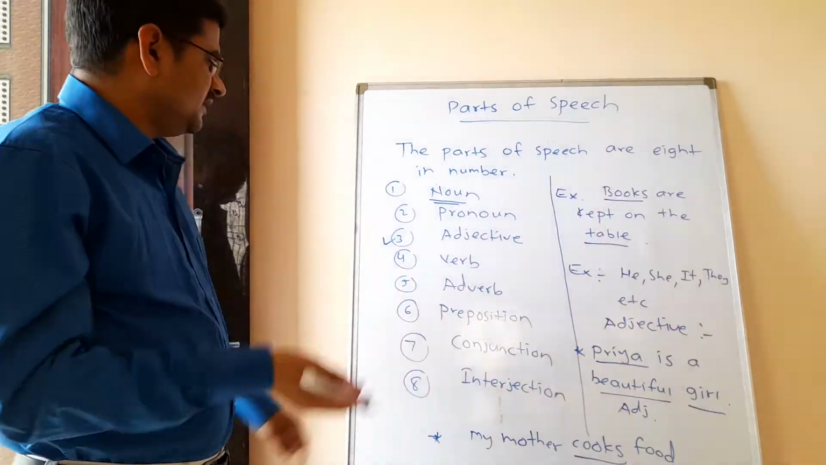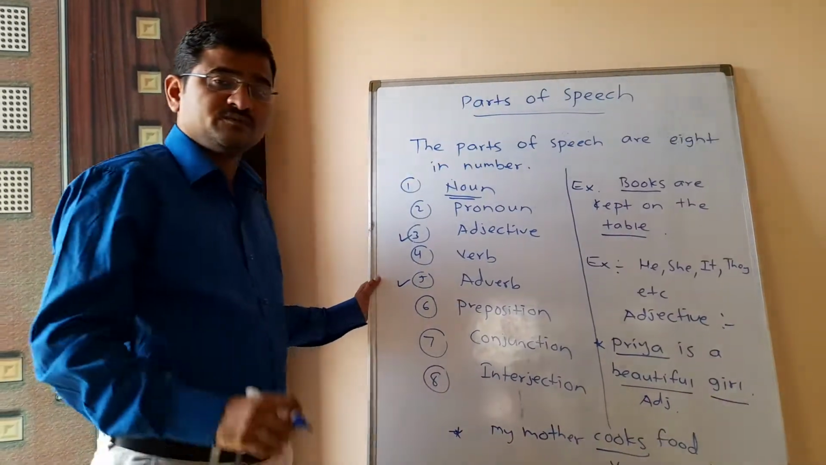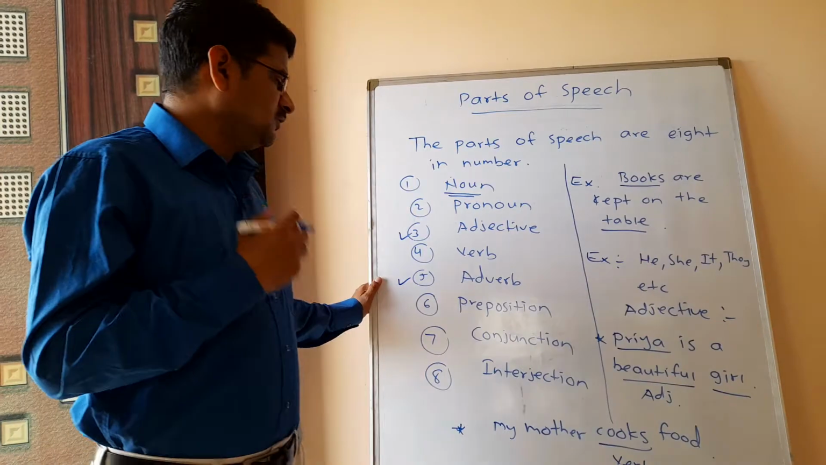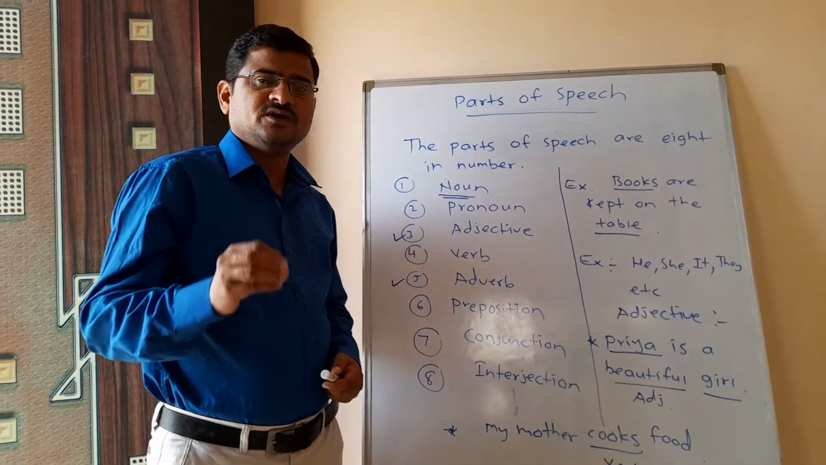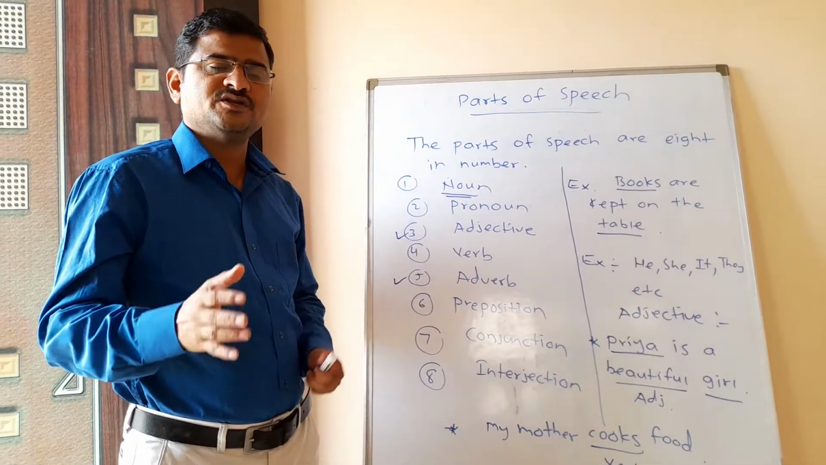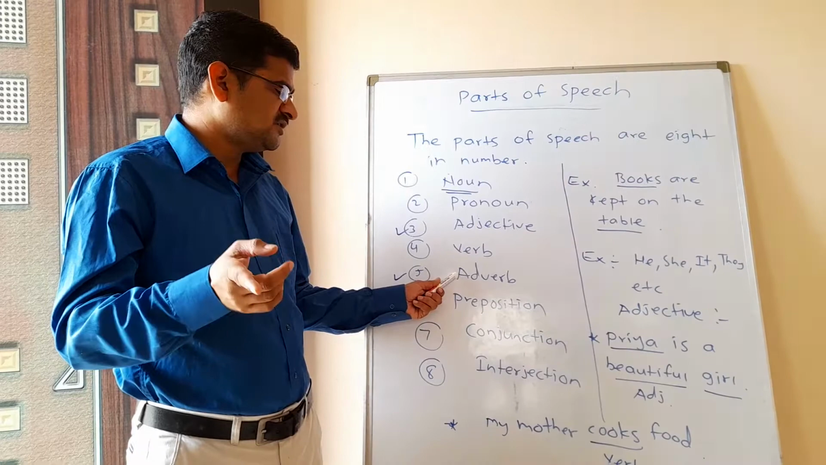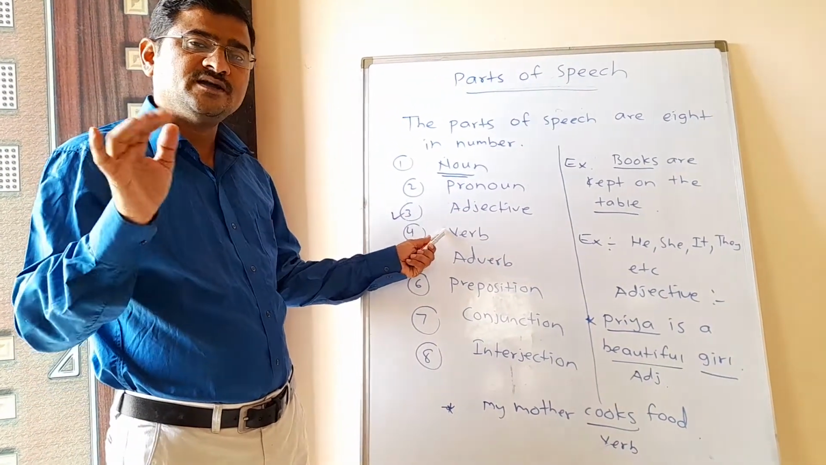Now look here, another type of parts of speech is adverb. It is also one of the important parts of speech, we can say. Look here, what is the definition of an adverb? An adverb is a word which gives us more information about an adjective, verb or another adverb.